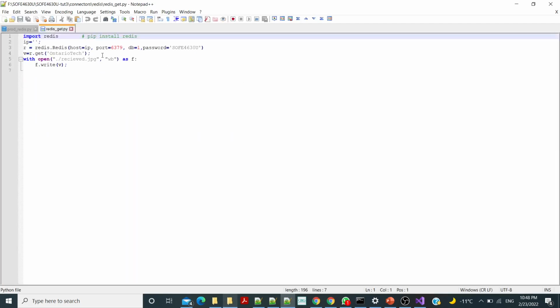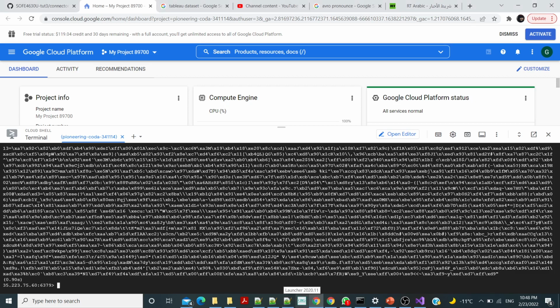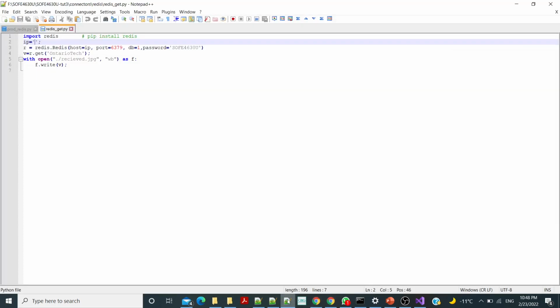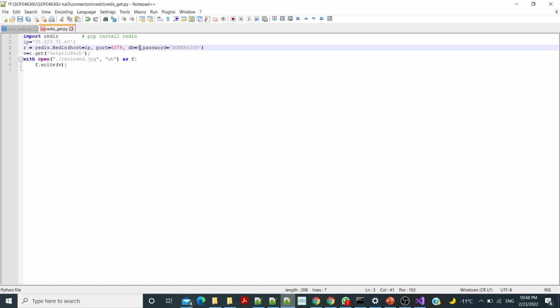For Redis get, it goes to Redis with the library that we have installed before, for the Redis IP, which is that IP, and connects to Redis with database 0, and gets intertech, and saves what it gets in a file called receive.jpg, and we can see it.